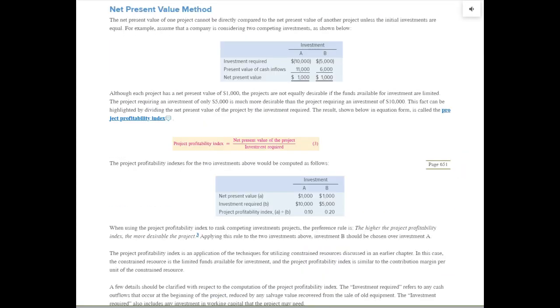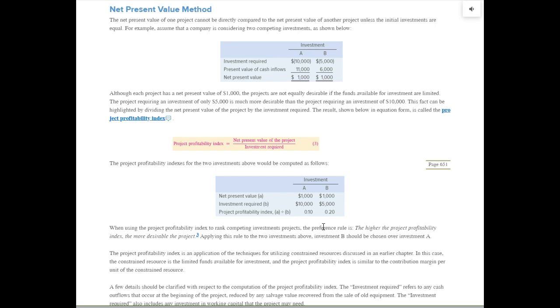So what we're going to do is take the net present value of each, $1,000, but you can see investment A has a $10,000 investment requirement and B $5,000. Let's divide the net present value of the project, you take each one separately, by its investment required. So there's the formula being shown. And so then what we come up with is something called the Project Profitability Index.